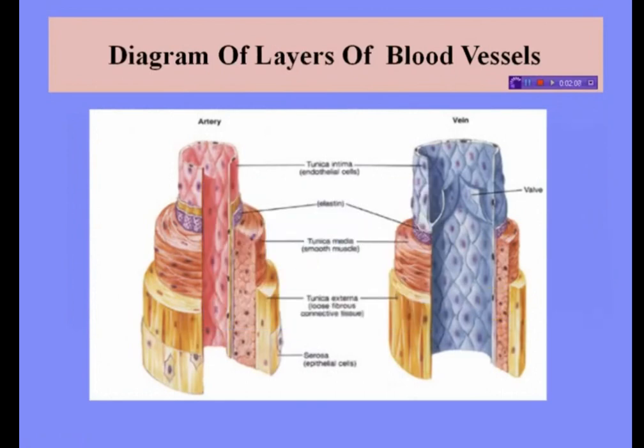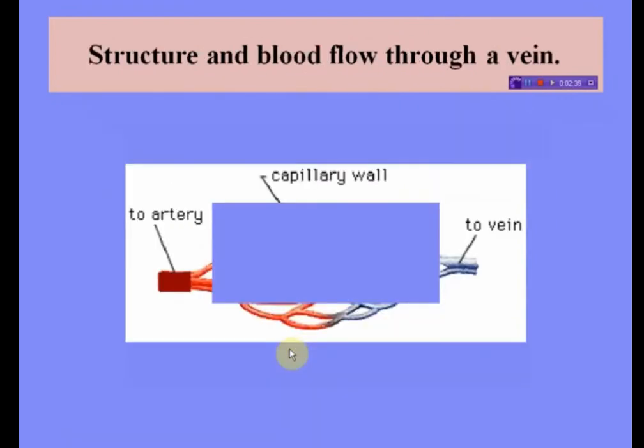Next is a diagram of layers of blood vessels. See, both arteries and veins possess the same type of layers. This is the tunica intima of an artery and this is the tunica intima of a vein. This is elastin in both artery and vein. This is tunica media in artery and tunica media in vein. This is tunica externa and this is serosa, which is present only in the artery.